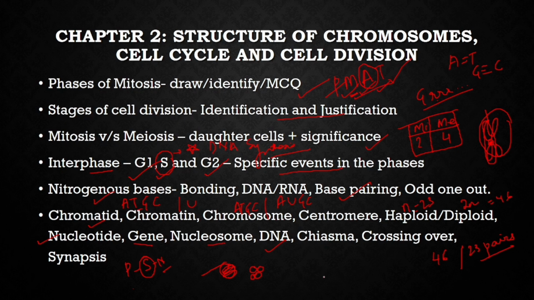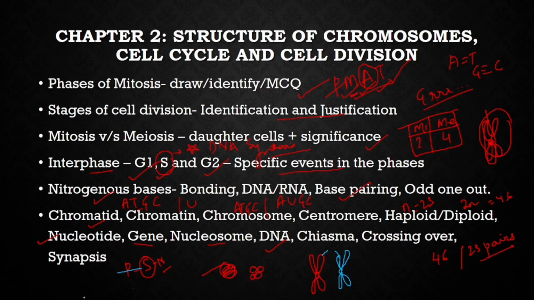Chiasma formation or crossing over, synapsis. Now, synapsis is, you know that we inherit chromosomes from our parents. So, one we inherit from our mother. Let me change the color. And one we inherit from the father. Right? So, these are the homologous chromosomes, and this red and blue, you can say, are the non-sister chromatids. The synapsis means these two coming closer to each other for the crossing over.